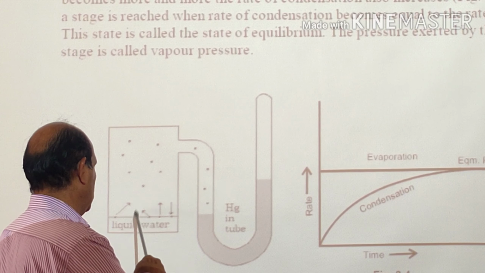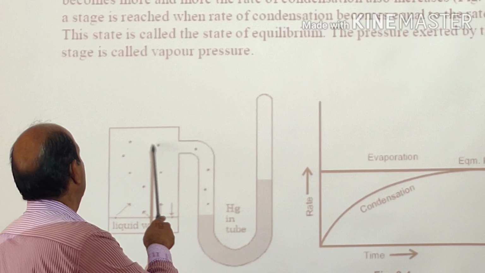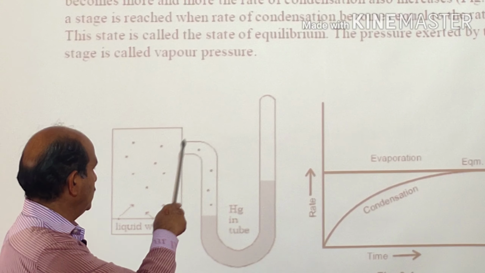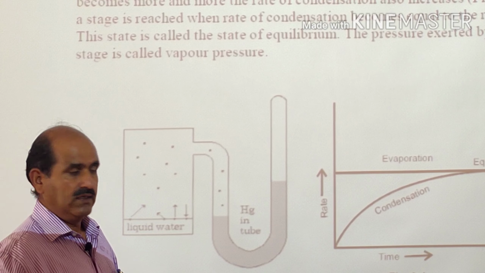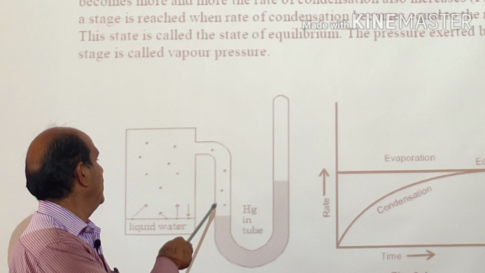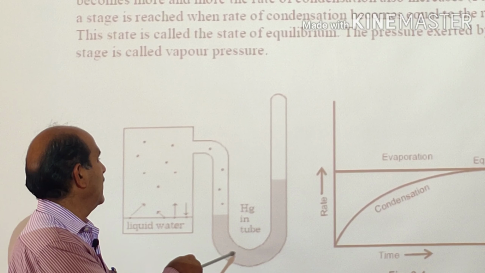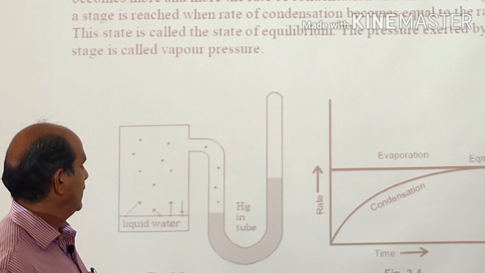Some of the molecules from the liquid phase, from here, will go to the vapor phase. And when they come into the vapor phase, they will force this mercury to go downward. So this level will come down, and in this limb, it will come to the upward side.